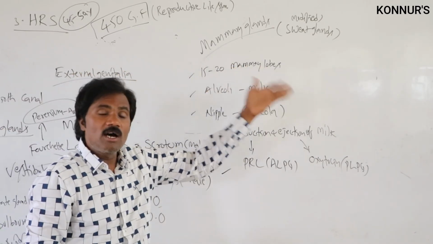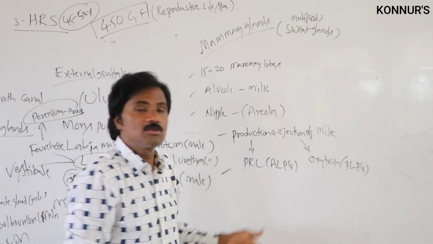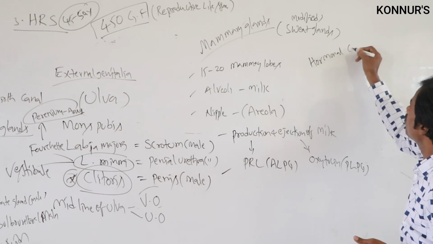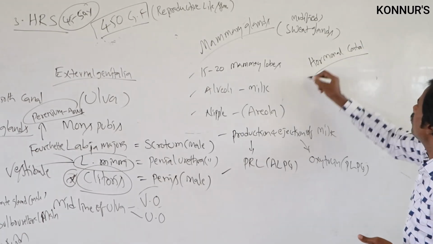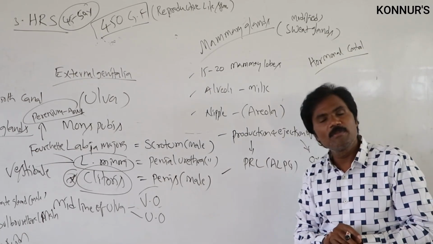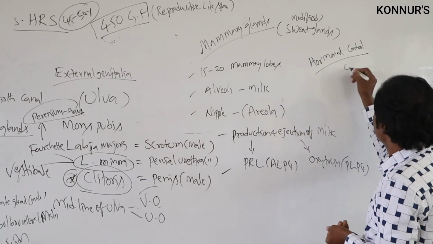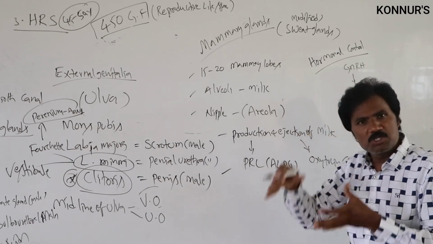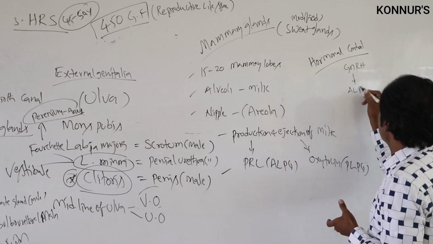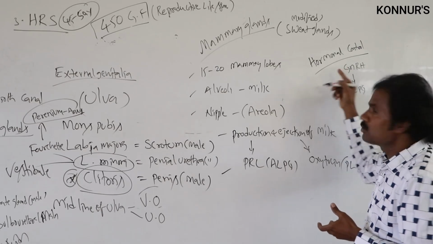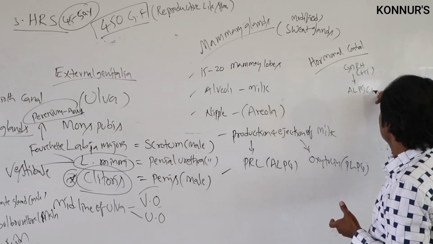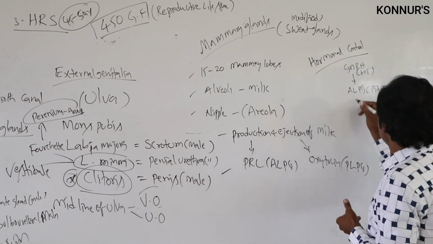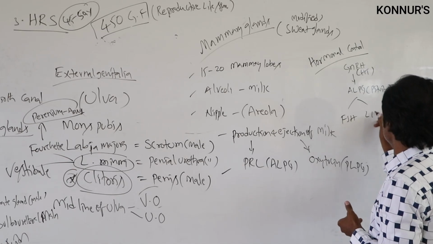Then, what type of hormones control the female reproductive system? That is the hormonal control. Here it is the same: gonadotropin releasing hormone, present in the hypothalamus, stimulates the anterior lobe of the pituitary gland, which secretes FSH as well as LH hormones.